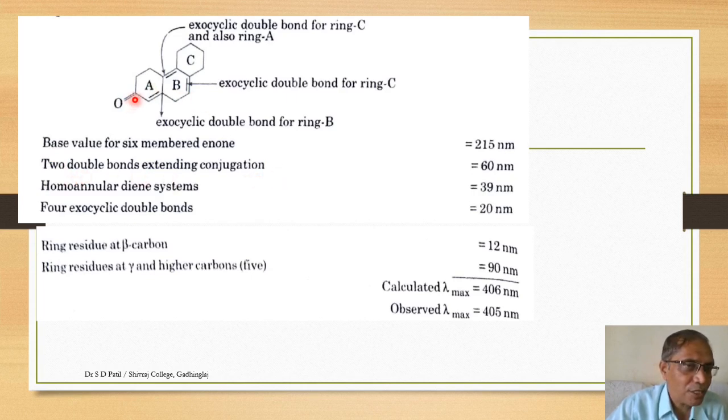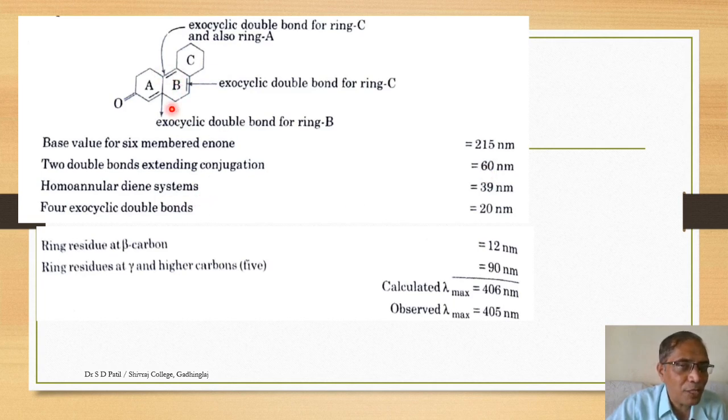You have this carbonyl and this double bond, the enone structure. To this enone there is extended conjugation with one double bond, and further extended conjugation in the form of another double bond. So there are two double bonds in extended conjugation, an increment of 60 nanometers.